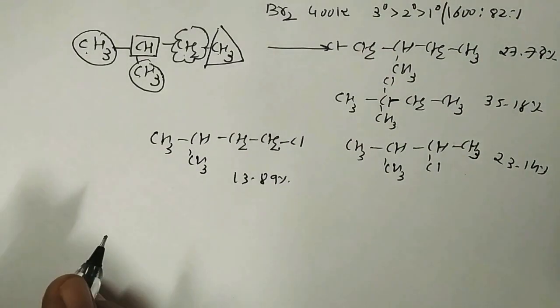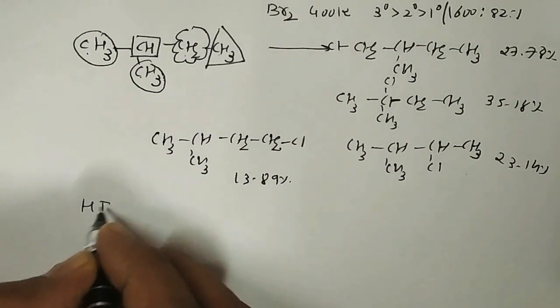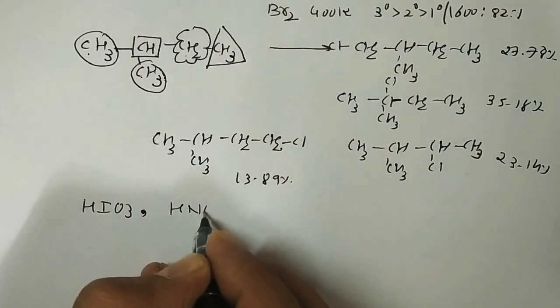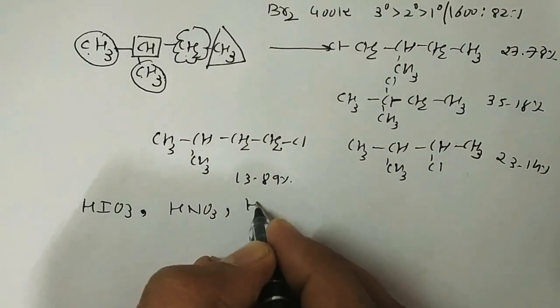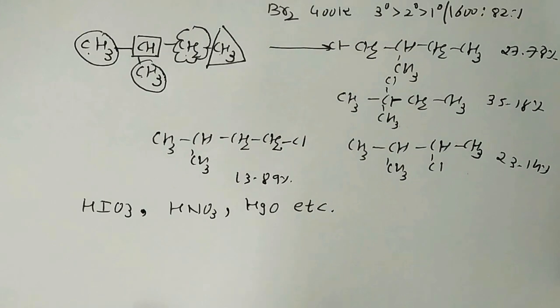In the iodination reactions, we know that it may be carried out in the presence of an oxidizing agent such as HIO3, HNO3, that we have already discussed in our hydrocarbon lesson in the case of alkane. Why? Because this iodination is a reversible reaction.